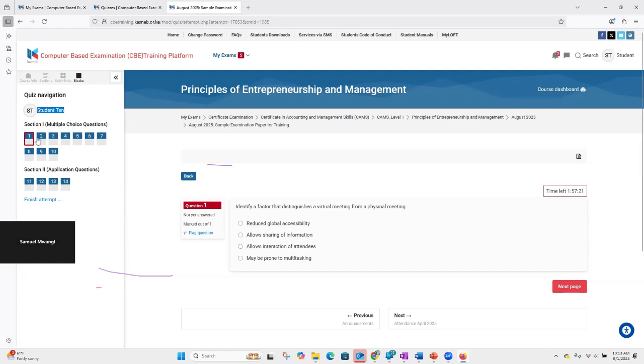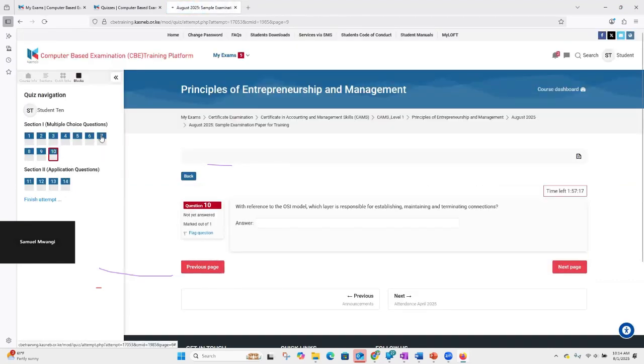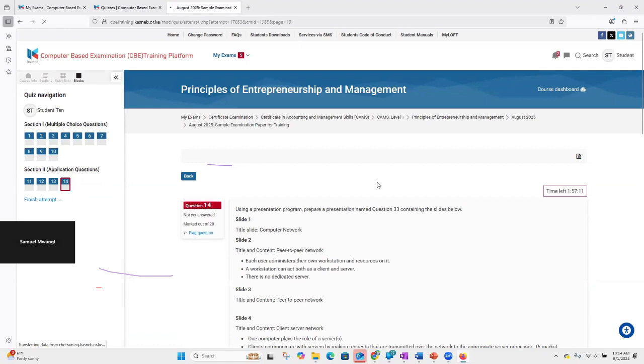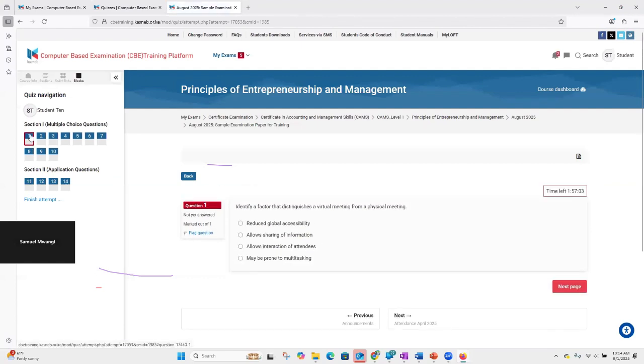On this quiz, you can navigate freely from question number 10 to question number 7, without being restricted as per how you can move. You are free to start from question number 14 to question number 50 to question number 61. Then you still have the time left. Because we just started this paper about 4 minutes ago, you can see that we have about 1 hour and 56 minutes.